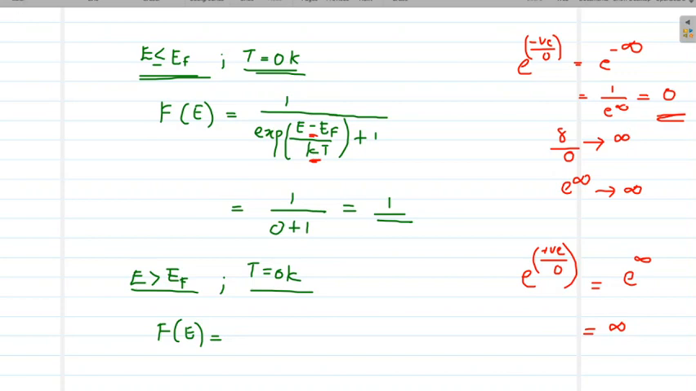So what will be our equation? It is f of E equal to 1 by infinity plus 1. This exponential factor is approximately infinity in this case. And what is 1 by infinity? 1 by a very large value is approximately 0. So this is the assumption that we get from the Fermi-Dirac distribution function at T equal to 0 Kelvin.